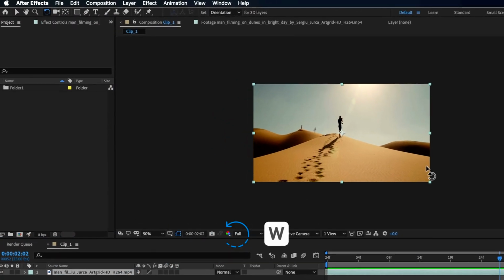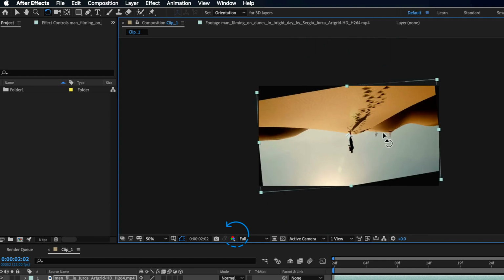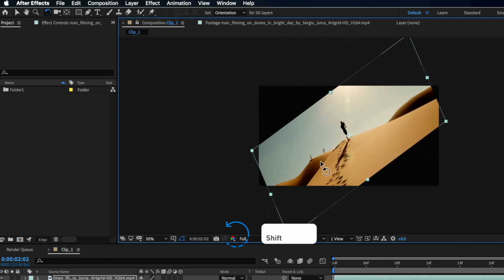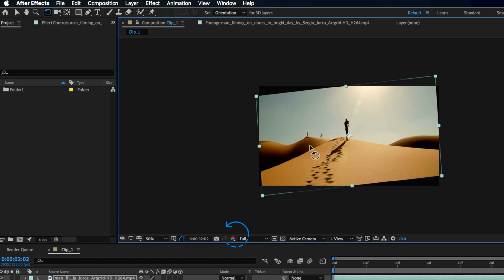And the rotation tool, or W on my keyboard, I can use to rotate my layer around. Now also note, if you hold Shift on your keyboard, it locks it to that axis, so it'll make lining up the adjustments much easier. Now those are the ones you're going to use 90% of the time.